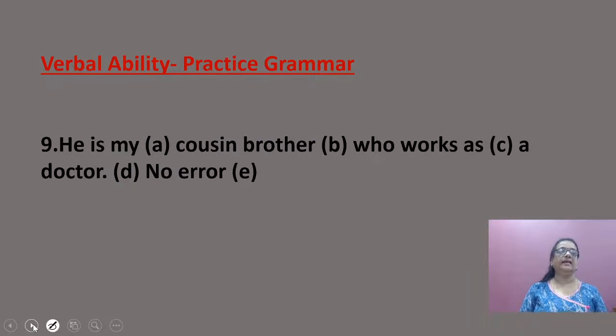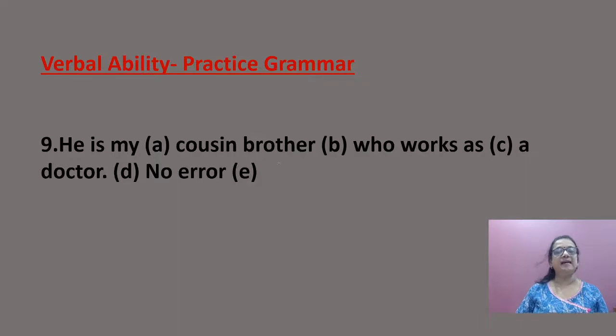Question number 9. He is my cousin brother who works as a doctor. Now here you see, this is very tricky. You will be very confused. You will overlook the mistakes also. So, he is my cousin brother who works as a doctor. Now, it is very negligible, you can very easily overlook it.